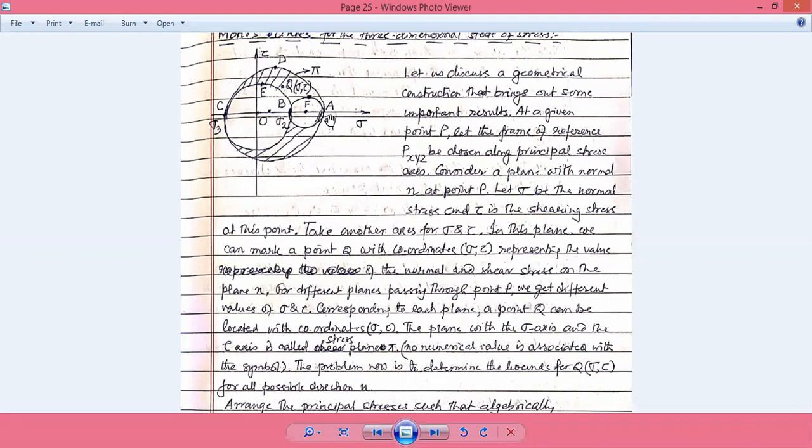Here you will eliminate sigma 3 from sigma 1. Sigma 1 minus sigma 3 means sigma 1 plus sigma 3 in value, and divided by 2, which is equal to the radius of this particular circle. That will be the x value or normal value of shear stress here.